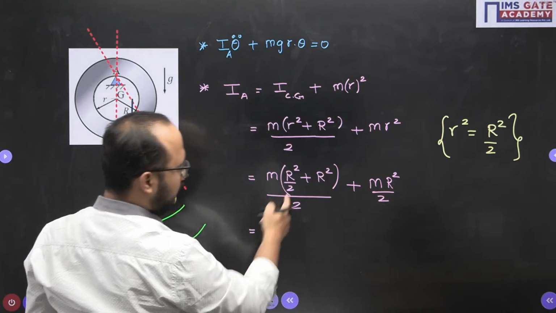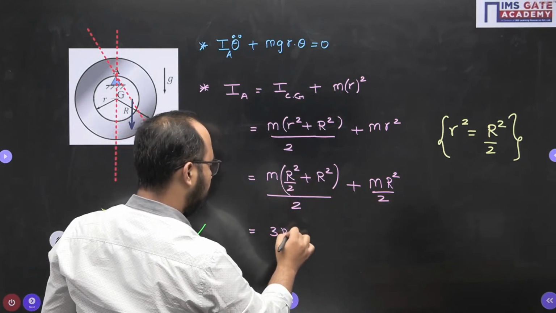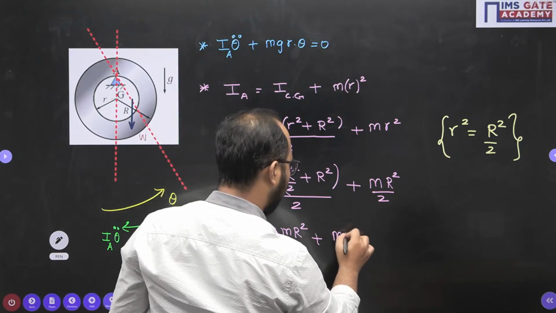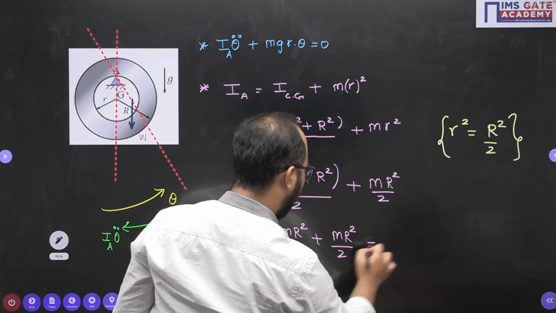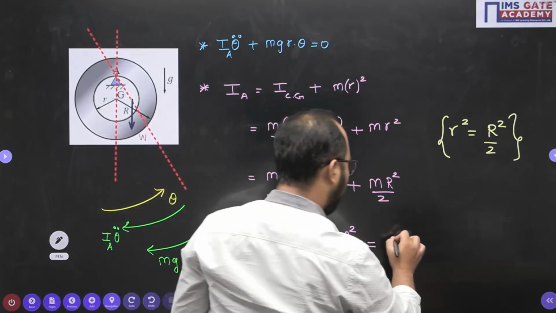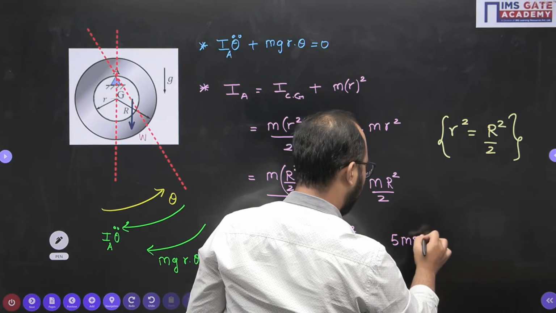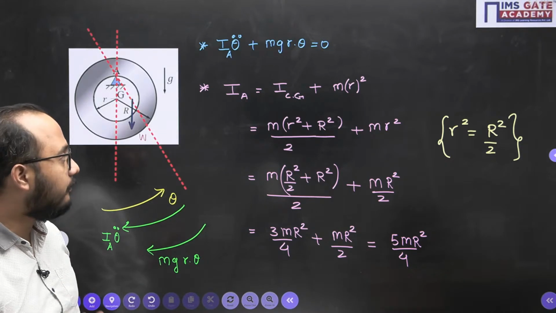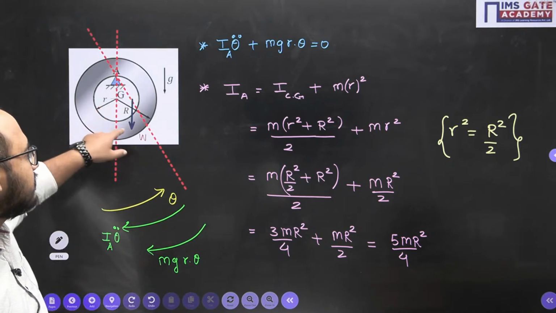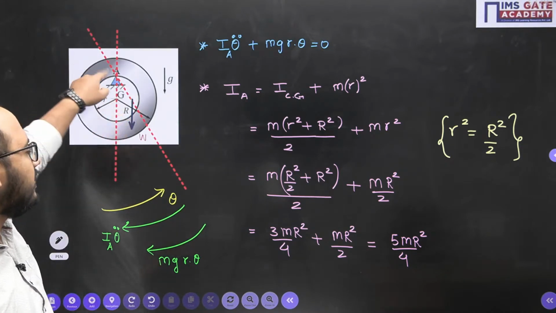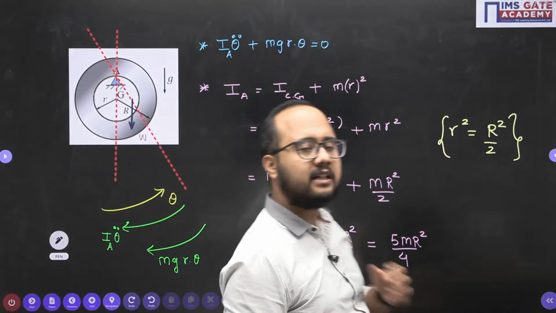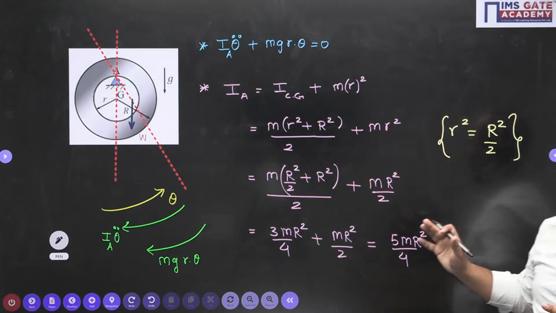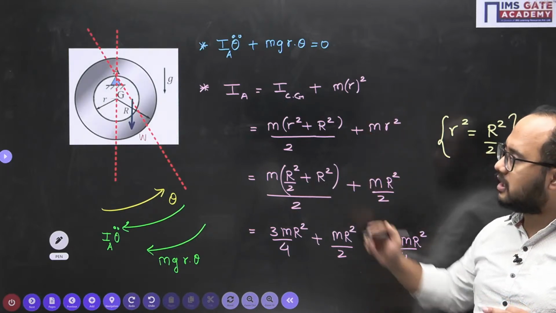So it will be 3mR square by 4 plus mR square by 2. Again we take the LCM. So finally, what will we get? 5mR square by 4. This is the value of the mass moment of inertia of this ring shaped disc about point A, and here the maximum people have made the mistake. I hope now the idea is clear how to calculate the mass moment of inertia about point A.